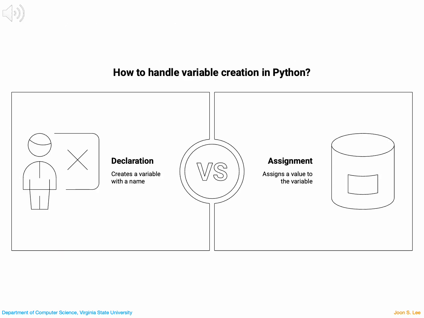In programming, we work with variables by declaring them and assigning values. Declaring a variable means introducing it and giving it a name. Assigning means giving that variable a value to hold. In some languages, these are two separate steps. You declare first, then assign later. But in Python, both steps usually happen together. For example, writing x equals 10 declares a variable named x and assigns it the value 10. From that point on, we can use x in calculations, update its value, or print it out. This process of declaration and assignment is the first step in making programs actually work with data.